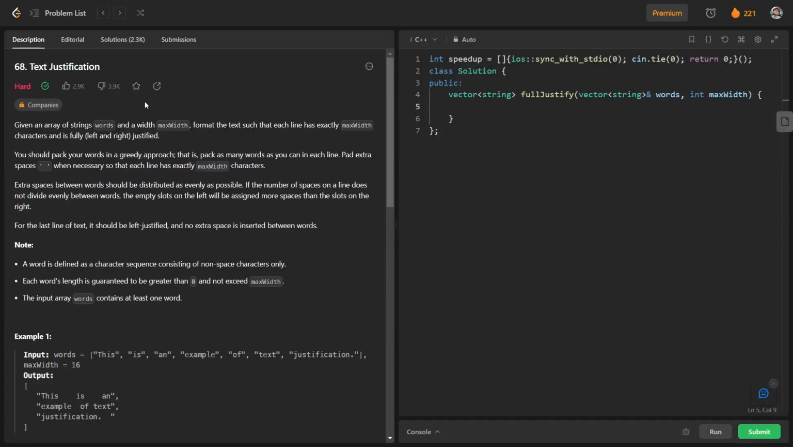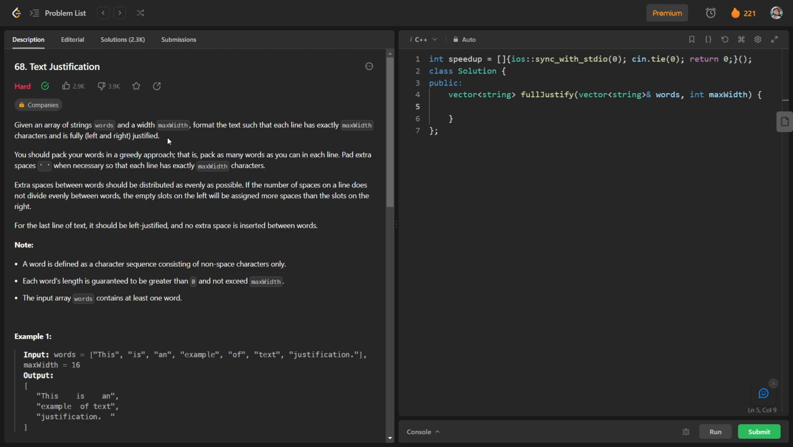This is our today's question on LeetCode, and this question is basically the daily challenge on 24th August, and the question is text justification. So we will read this question first and try to figure out how we can solve it. Given an array of strings words and a width, max width, format the text such that each line has exactly max width characters and is fully justified.